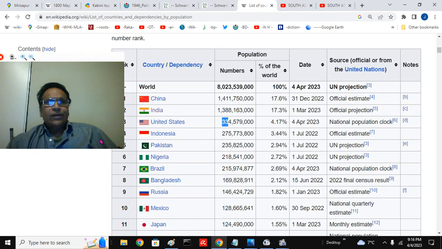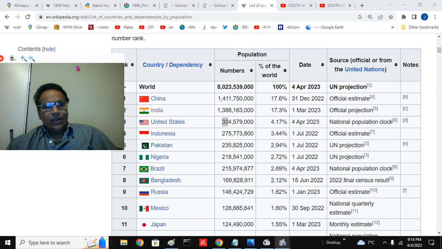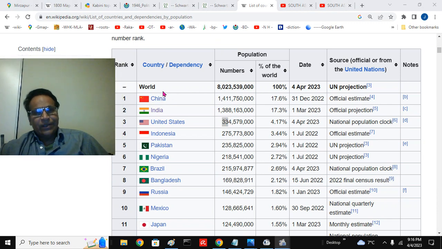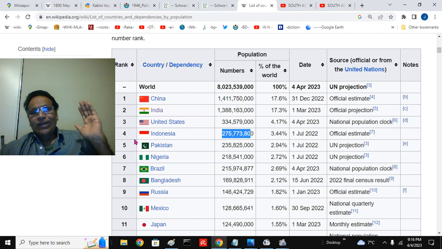So population-wise, the ecological load on the land: you can see in 2023 China has 1411, India has 1388, maybe this is old data, United States 330, then Indonesia has 275. That is the fourth national or sub-national state. If you add it, the fifth will be the United Provinces.